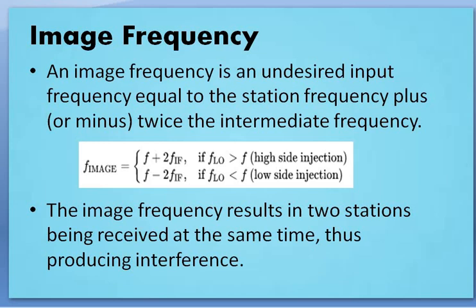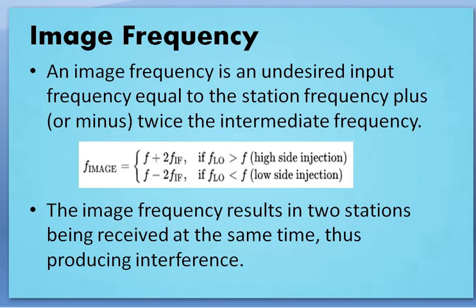In super heterodyne receivers, the image frequency is an undesired input signal equal to the station frequency Fs plus twice that of your intermediate frequency, plus or minus, it depends. Due to this image frequency, two stations will be receiving the same signal at the same time. That will produce interference, and if you have interference, your message signal can't be obtained properly. So that is the drawback.